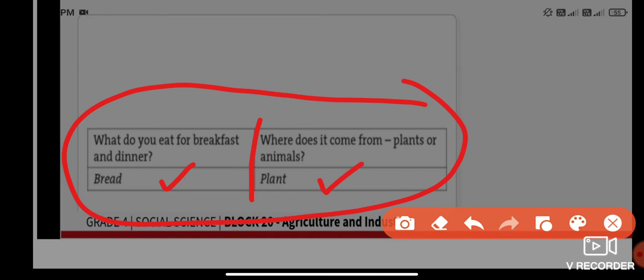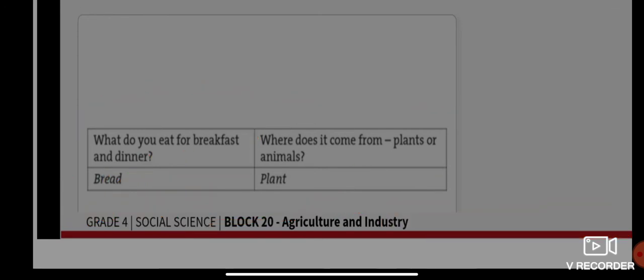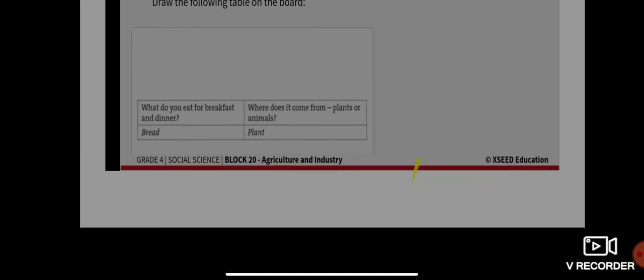Similarly, suppose you wrote roti. Where does it come from, plant or animal? Or suppose milk. Where does it come from, plant or animals? Like that, you have to fill up for the rest.